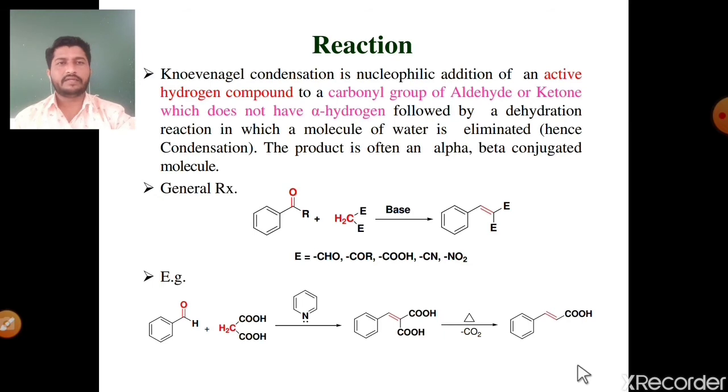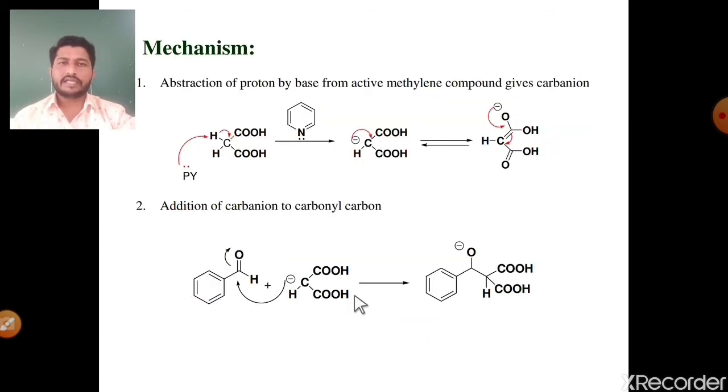finally cinnamic acid. Okay. Then mechanism of this reaction, the first is abstraction of proton by base from active methylene compound gives carbanion. See, this CH2 is directly bonded to these 2 electron withdrawing groups, that means this hydrogen becomes acidic. In the presence of strong base pyridine, electron pair of this nitrogen attacks the hydrogen, means there is a proton abstraction. At the same time, the electron bond between this carbon and hydrogen, this sigma electron shifted towards the carbon, then carbon gains negative charge, is called as carbanion intermediate.